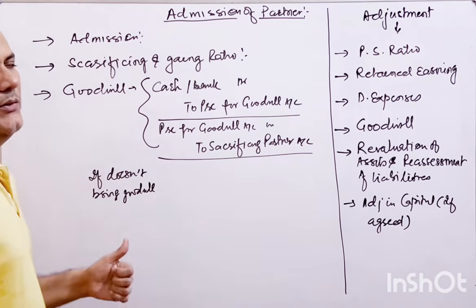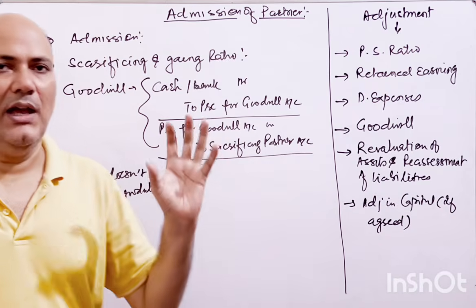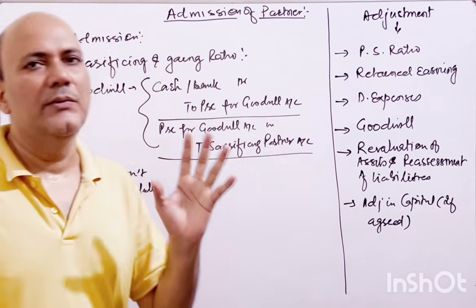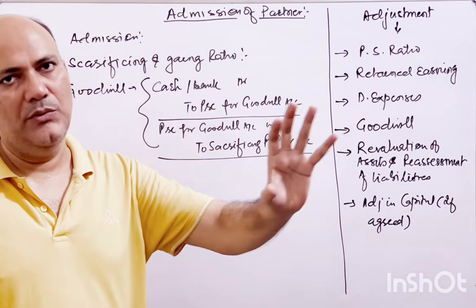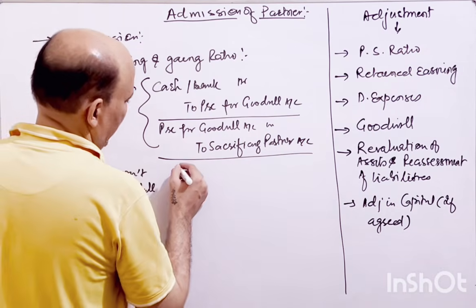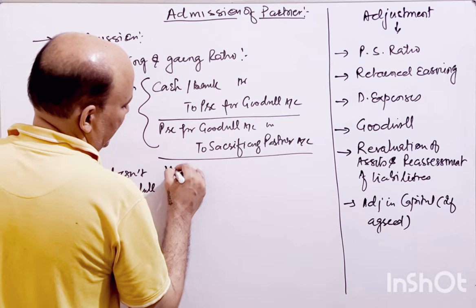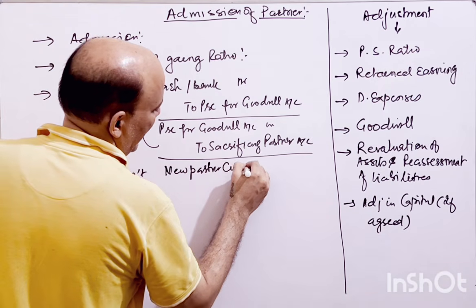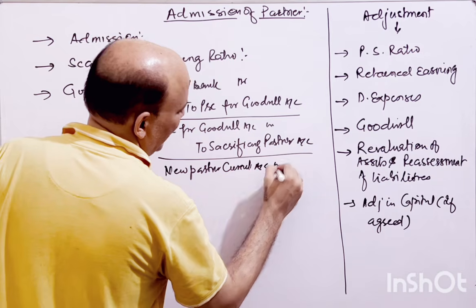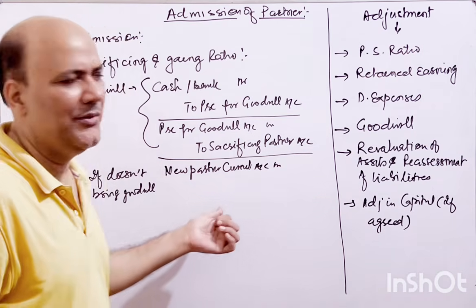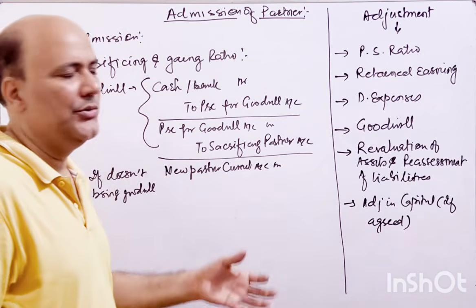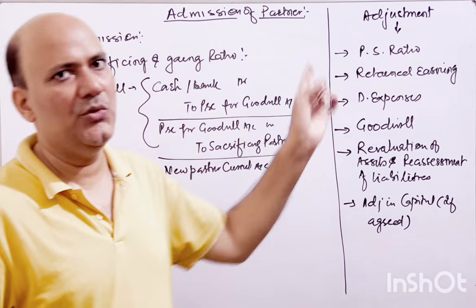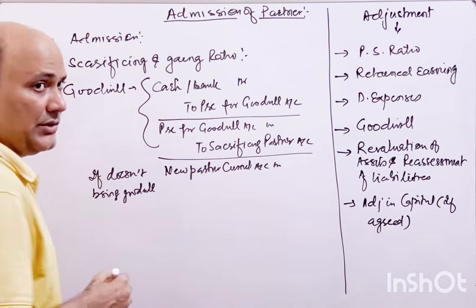What we have to do is adjust the partner's claim against him through his current account. So what will happen here? The new partner's current account is debited, because we cannot adjust fundamentally from the capital account, as capital will be reduced. So we will do it through the current account, which will have a debit balance and will be shown on the asset side, right?